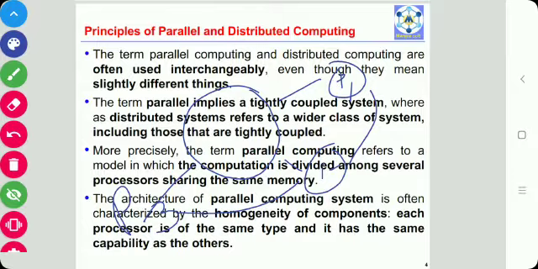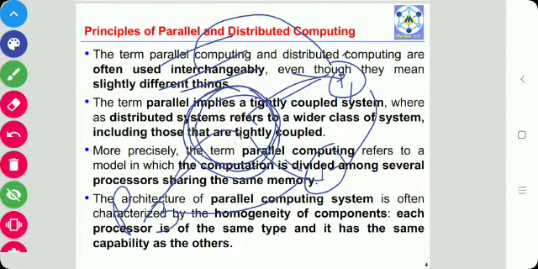The shared memory has a single address space which is accessible to all the processors, meaning all the processors can access this shared memory. Parallel programs are broken down into several units, and those units are executed by each of the processors. That execution is allocated to different processors, which can communicate with each other by means of shared memory.